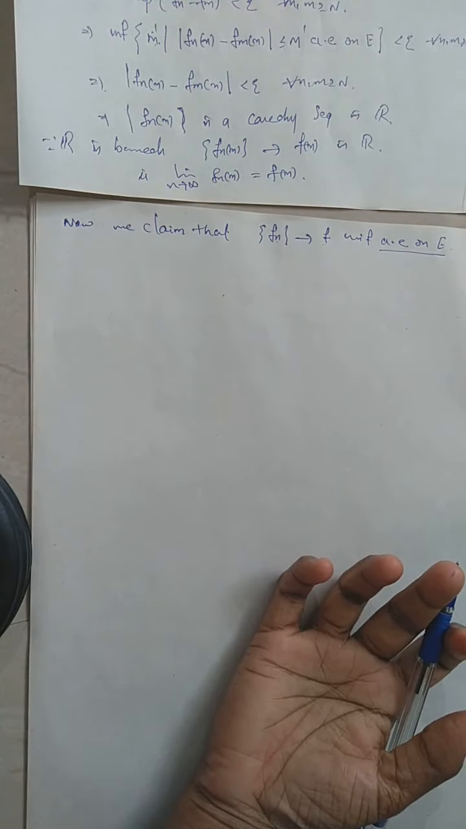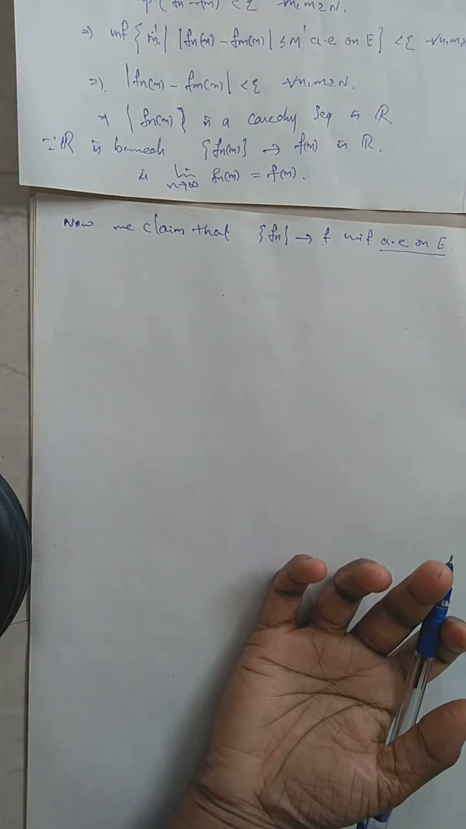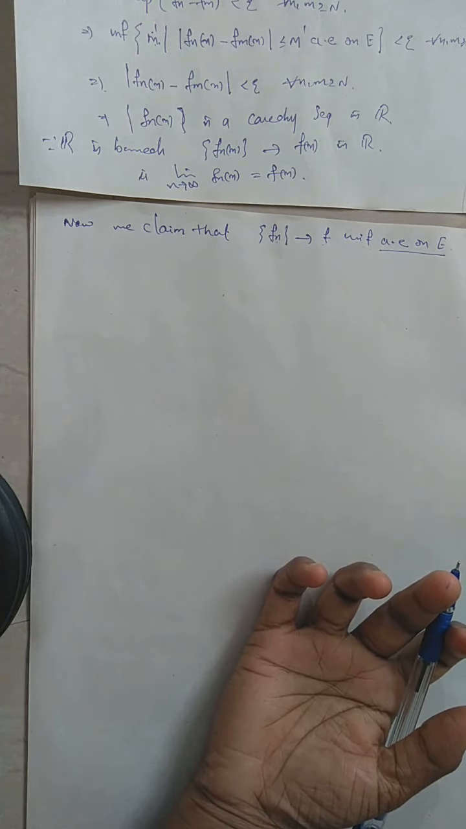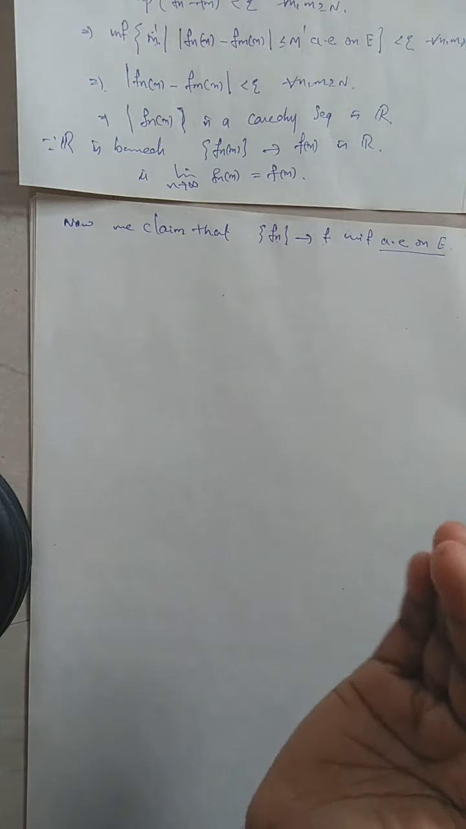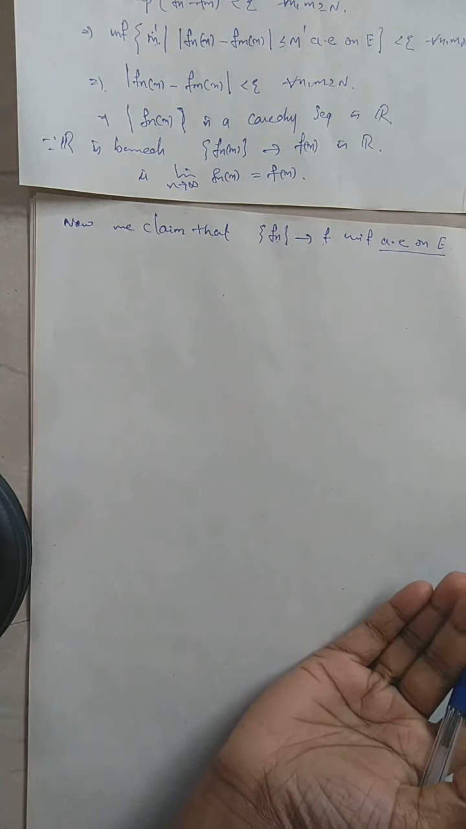There are points at which Fn cannot converge to F uniformly, and the collection of those points has measure 0. When you consider the set of those points where the Fn's do not converge to F, then the measure of that set will be 0.